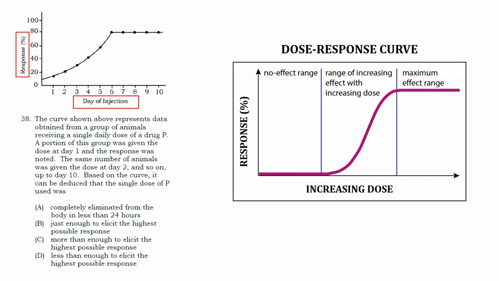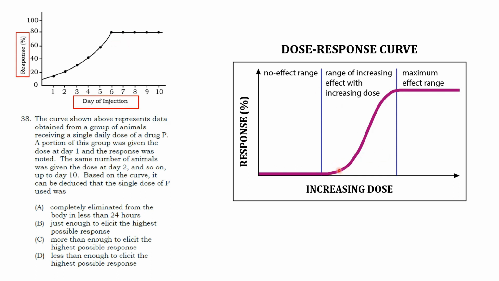You will notice that our x-axis, the day of injection, can also be interpreted as the drug dose. So as you add more dose every day, you will notice that the response also increases. Progressive increases in the drug dose produce increasing response, but only within a relatively narrow range of dose.